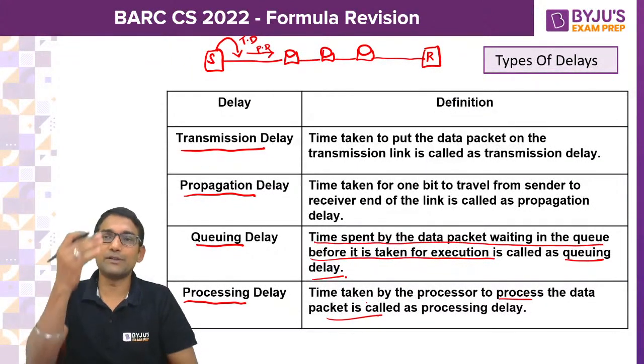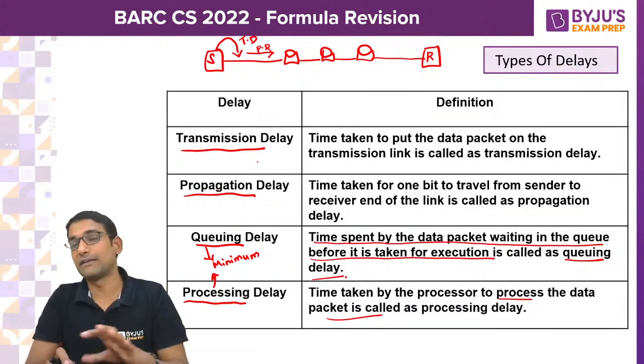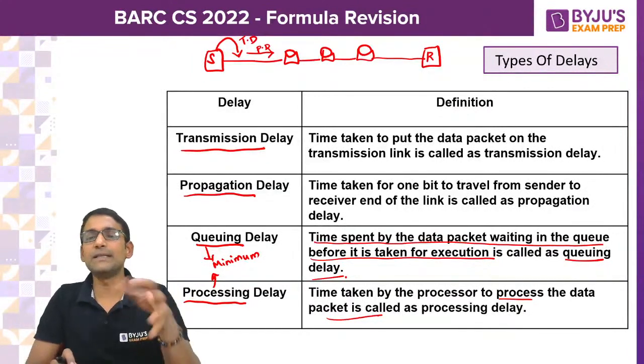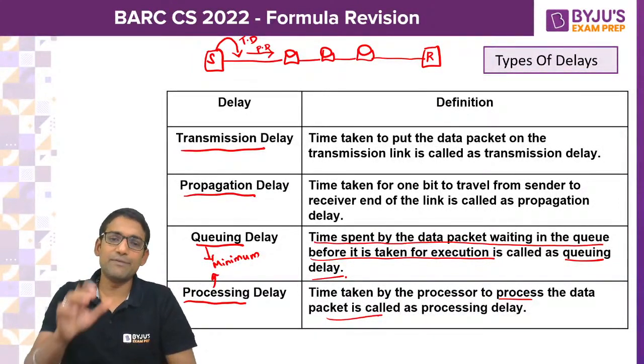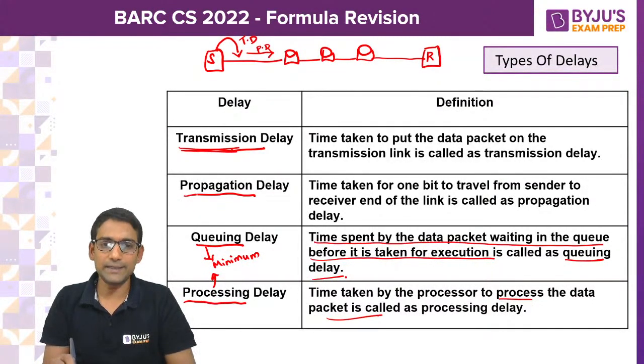Among these 4 different delays, generally queuing delay and processing delay are minimum or negligible. If given, we will definitely add them, otherwise we can say they are neglected. So leaving these two, what is the total time? It is the summation of transmission delay and propagation delay.